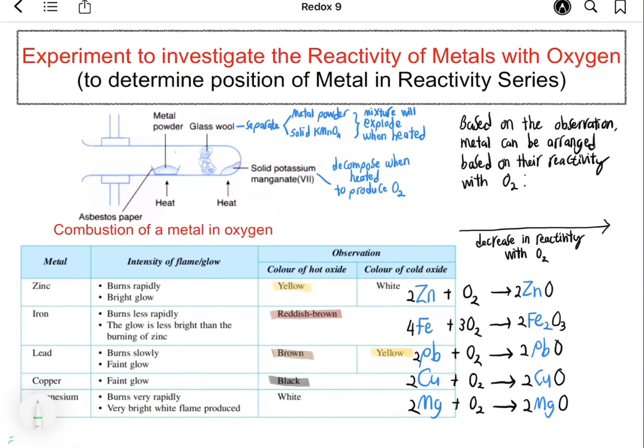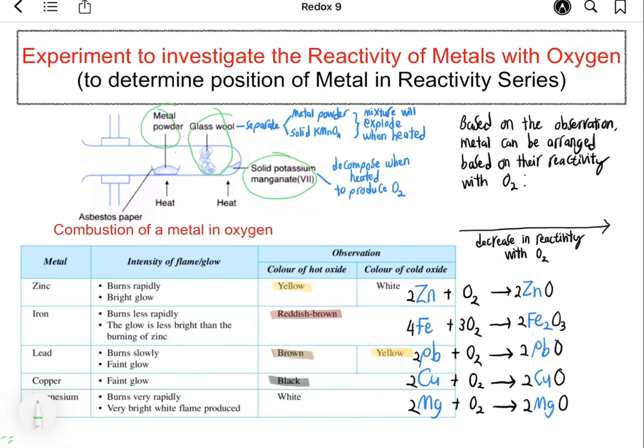In this experiment, the metal powder is heated in the presence of solid potassium manganate. The potassium manganate will decompose when heated to produce oxygen, and the oxygen will react with the metal powder. Glass wool is used to separate the metal powder and the solid potassium manganate.